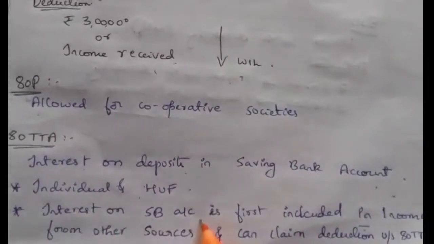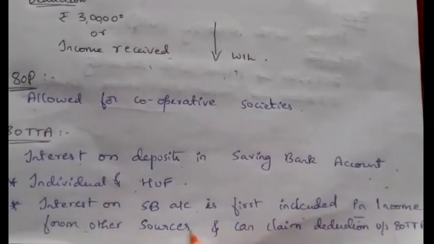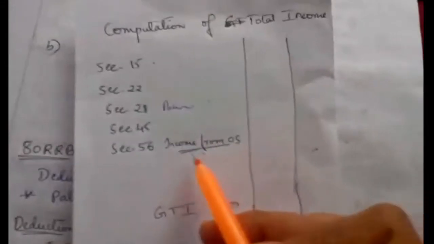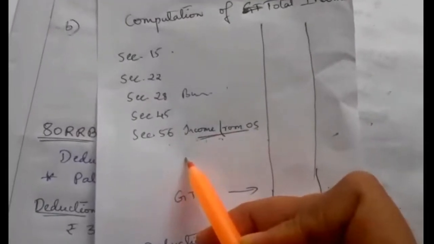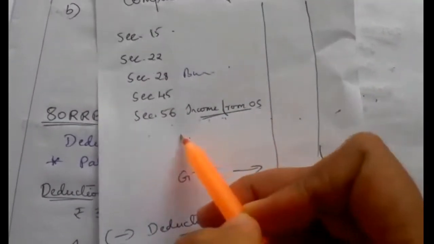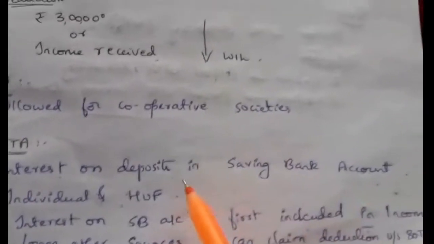Interest on an SB account is first included in income from other sources. Firstly, it is taxable under the head income from other sources, section 56, as interest from a savings bank deposit.